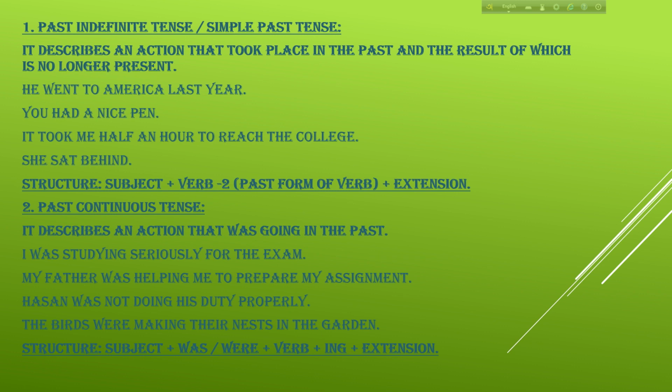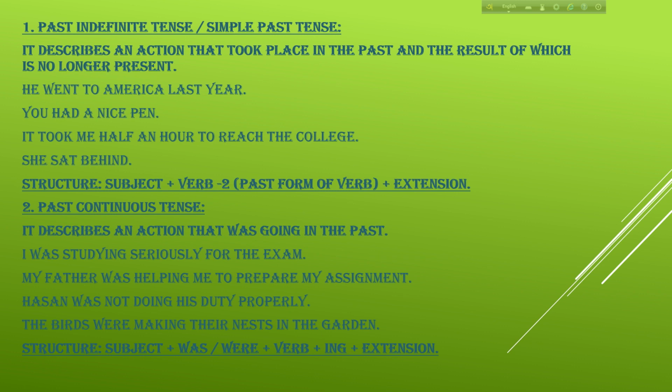If I say he went, this is also past indefinite tense. You had, past indefinite. You had a pen. A pen is the extension here. It took, it's also a sentence. It took, past indefinite, but it took me half an hour to reach the college. So the extension is here. She sat, subject plus V2, that is past form. This is past indefinite tense.